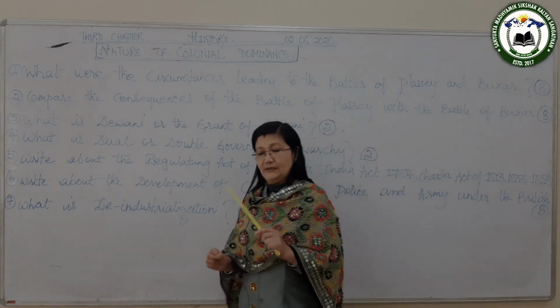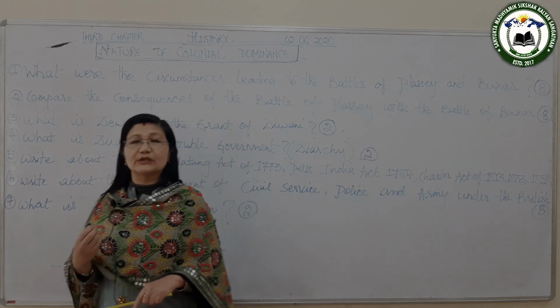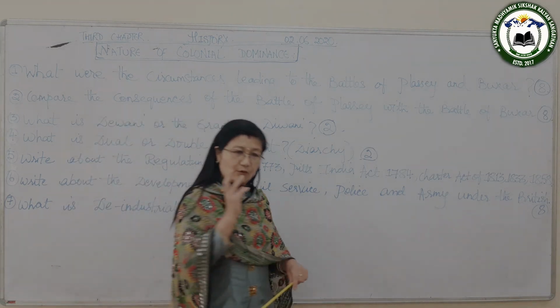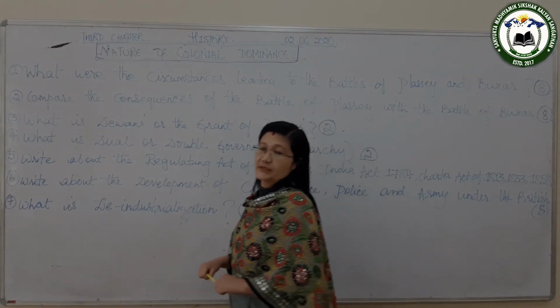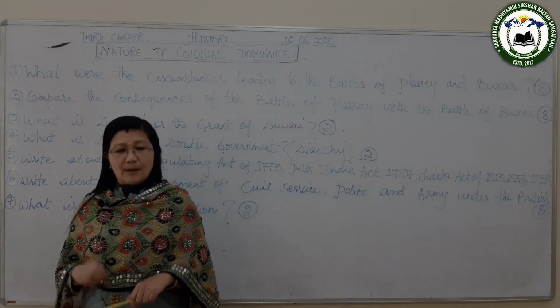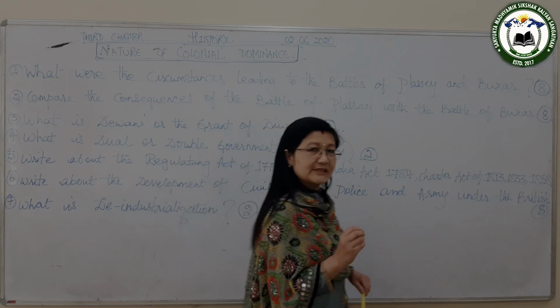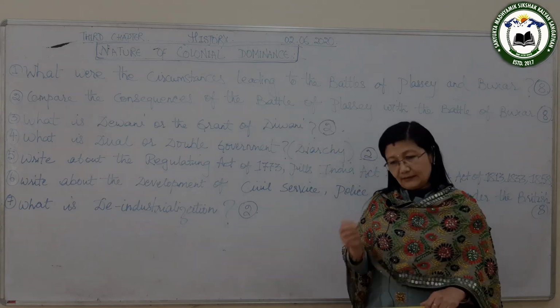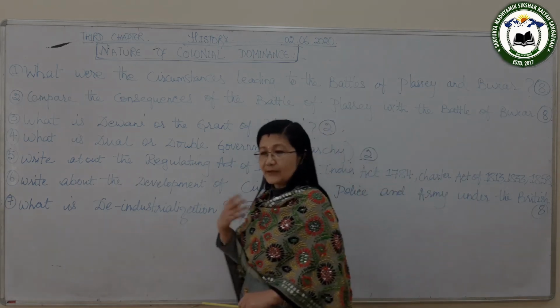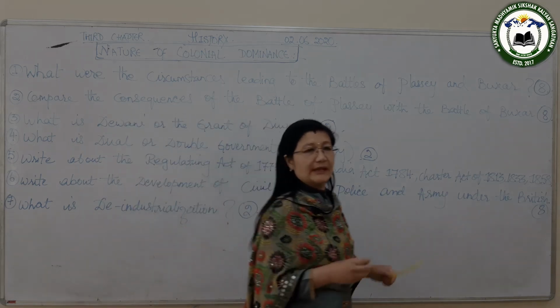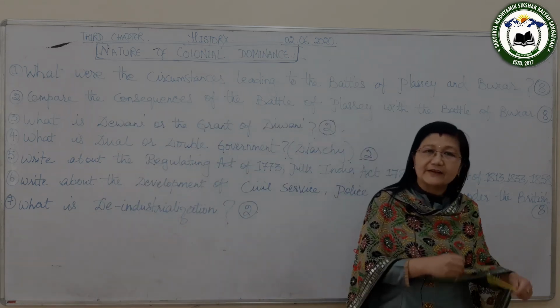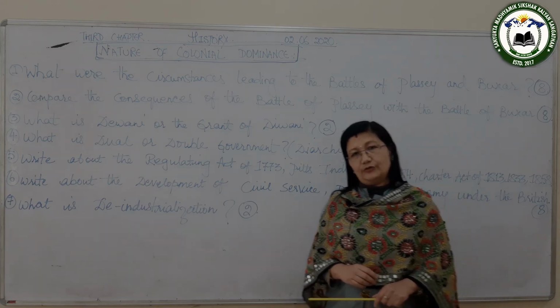Now this firman gave the right only to the East India Company to do tax-free trade, but not the company officials, not the company officers. But the company officers were misusing that firman because they were carrying on duty-free trade without paying any tax while they were carrying out their private trade also.